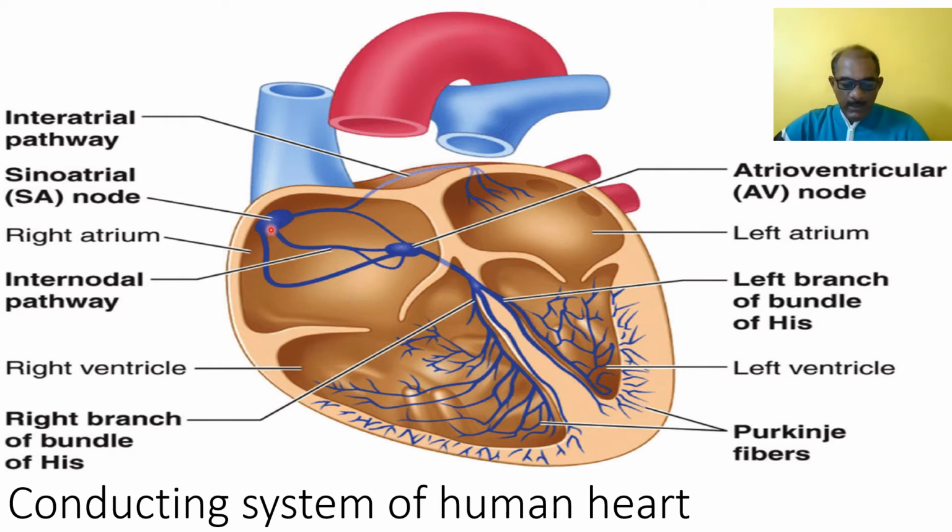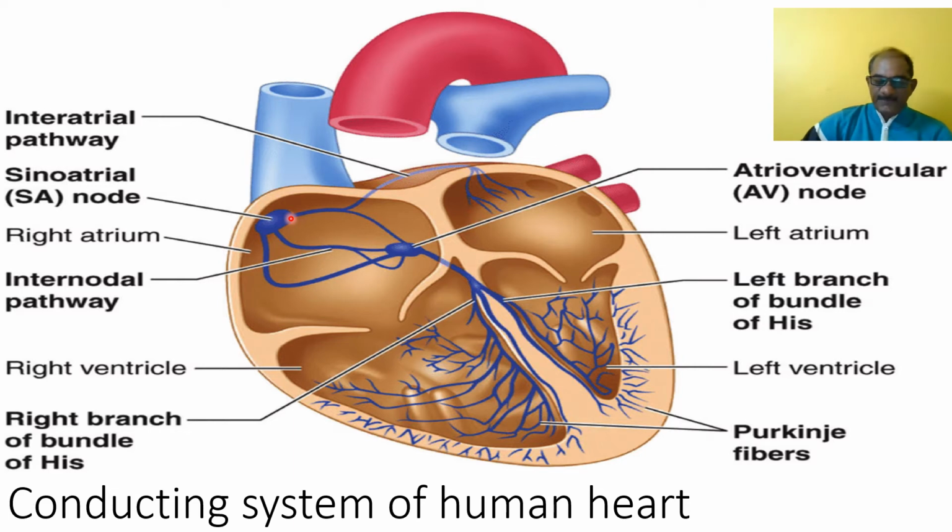So here, a specialized patch of cardiac muscle is present in the wall of the right atrium. This SAN is present in the wall of the right atrium, just close to the opening of the superior vena cava. This is the superior vena cava. The superior vena cava receives impure blood from the anterior part of the body, and that blood passes into the right atrium. So just close to the superior vena cava, the SAN, or sinoatrial node, is present.